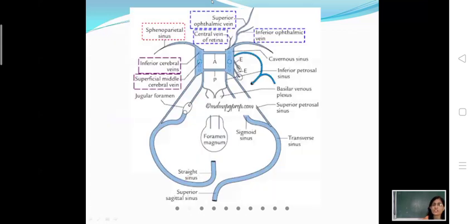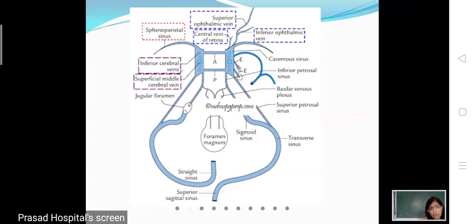Here you can see in this picture, in this blue dotted box, the superior ophthalmic vein, inferior ophthalmic vein, and central vein of retina from the orbit, the sphenoparietal sinus, and the frontal trunk or the anterior trunk of the middle meningeal vein from the meninges.